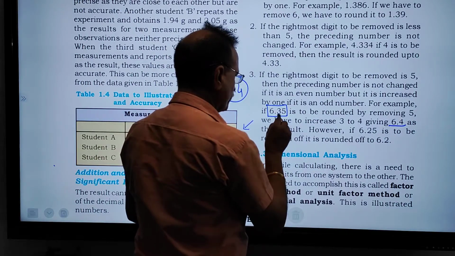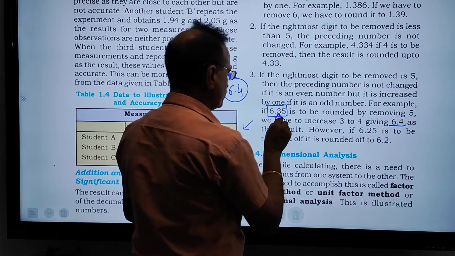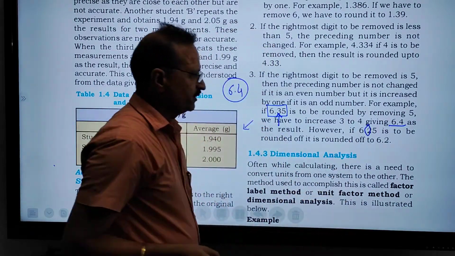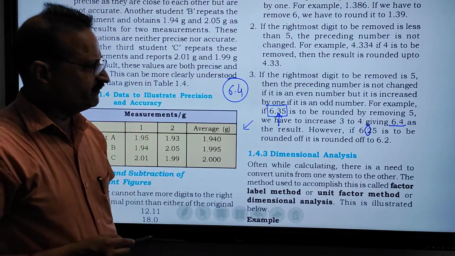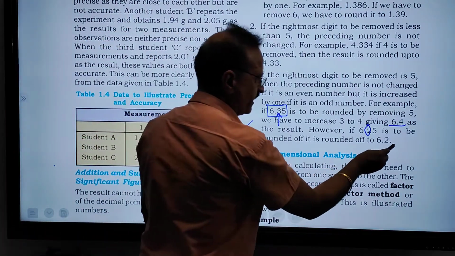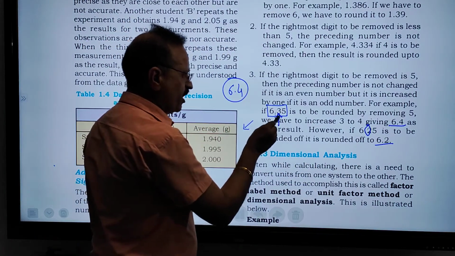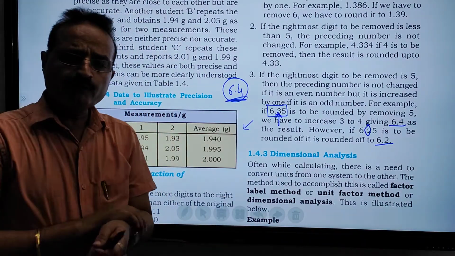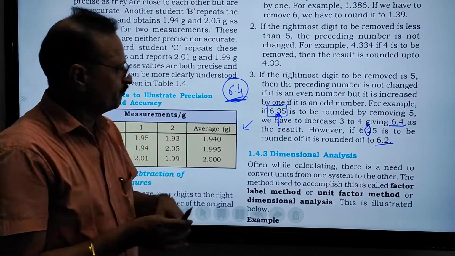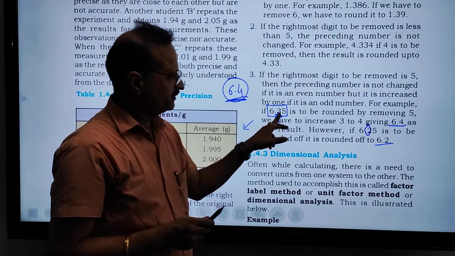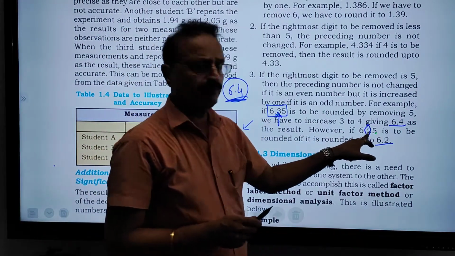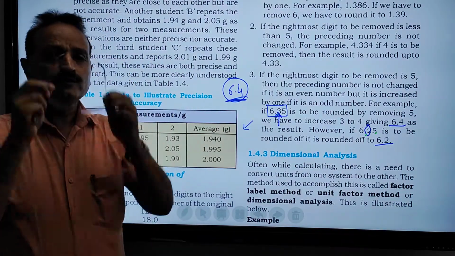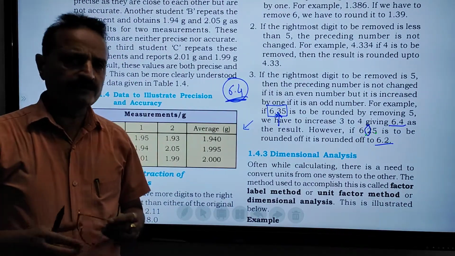Here 3 is an odd number. So it is increased. But 2 is an even number. So if before 5 it is an even number, it is not changed, and if before 5 it is an odd number, it is changed. Before 5 an odd number will be changed. Before 5 an even number will not change. So very easy, very simple.